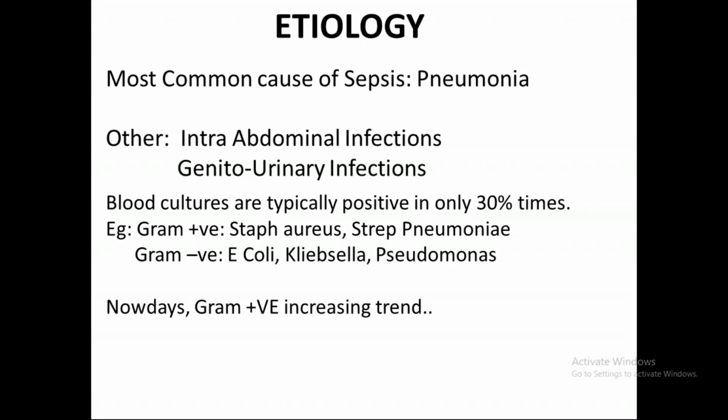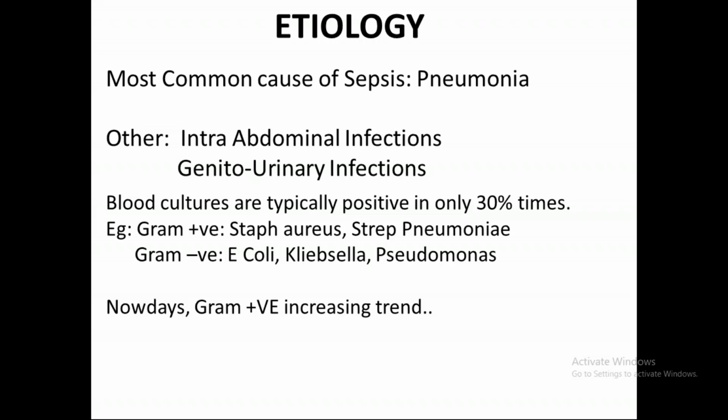And what will you find in blood cultures? Gram positive organisms like Staph aureus, Strep pneumoniae. Gram negative organisms like E. coli, Klebsiella, Pseudomonas. If you do a cross-sectional study, you will find that the blood cultures are mostly gram negative. Gram negative bacteria are more common.